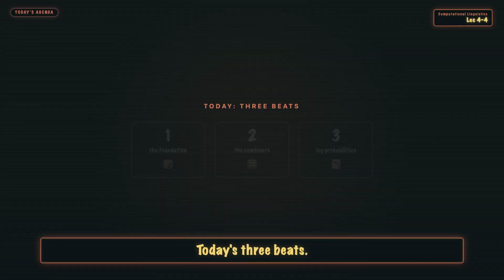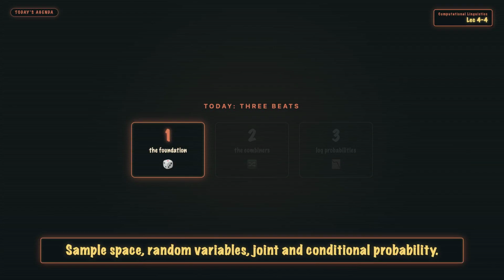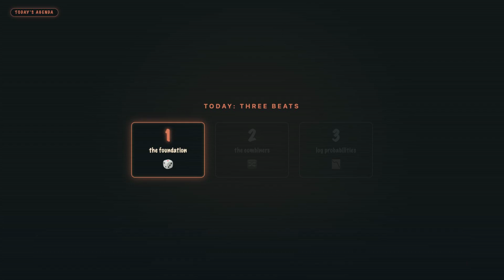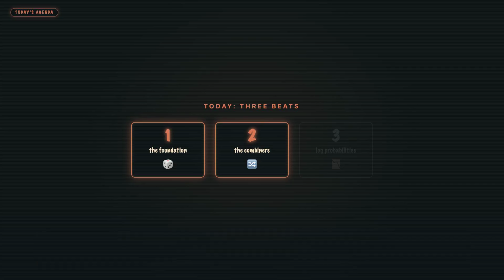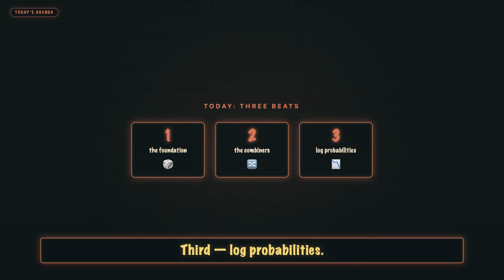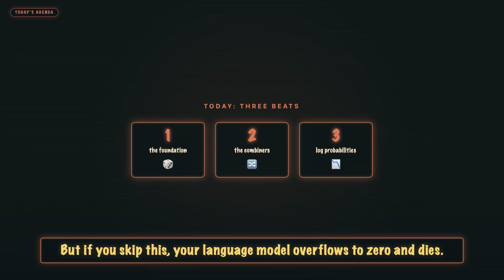Today's 3 beats. First, the foundation. Sample space, random variables, joint and conditional probability. Second, the combiners. Independence, chain rule, marginalization, 3 moves that let you build any probabilistic model. Third, log probabilities. Not glamorous, but if you skip this, your language model overflows to 0 and dies.